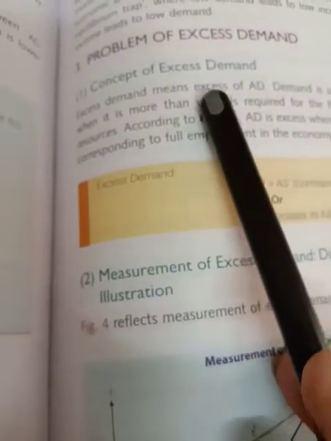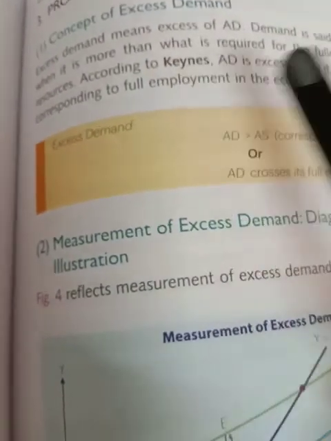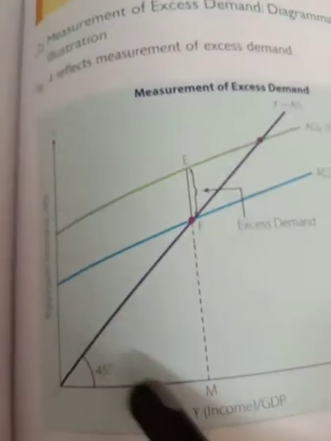Economics. Now this is your excess demand. Excess demand with inflationary gap. So how will you show the inflationary gap? This is the diagram you have to follow.